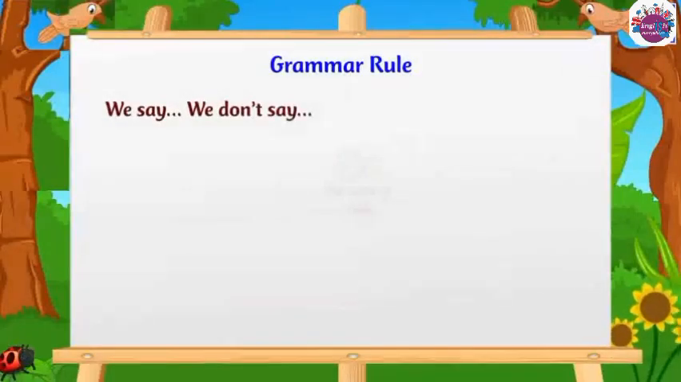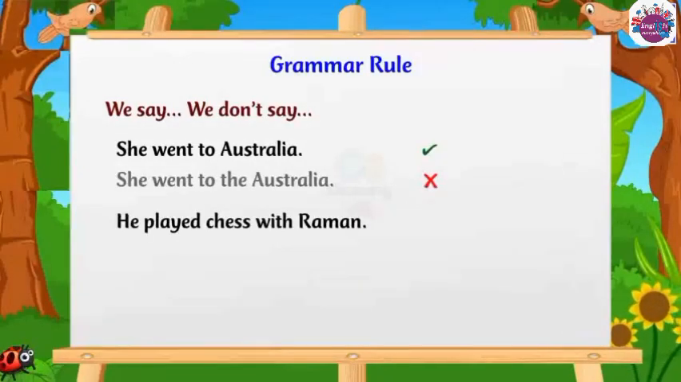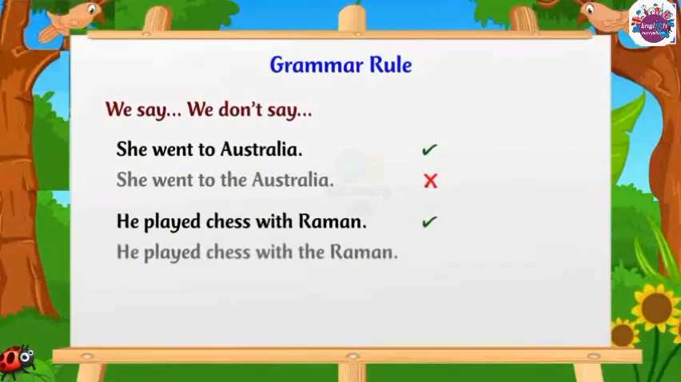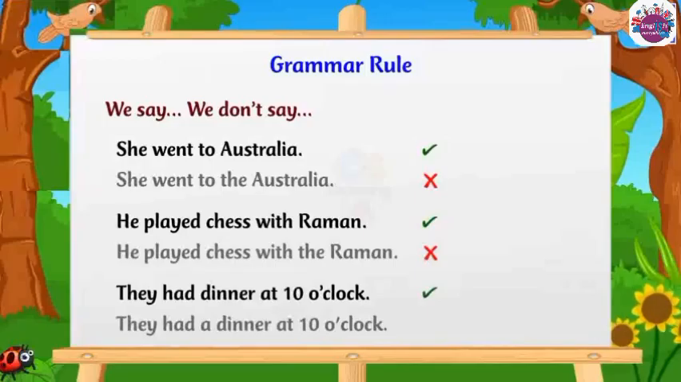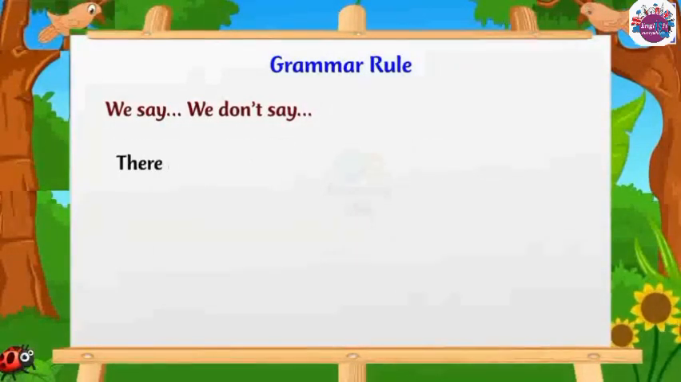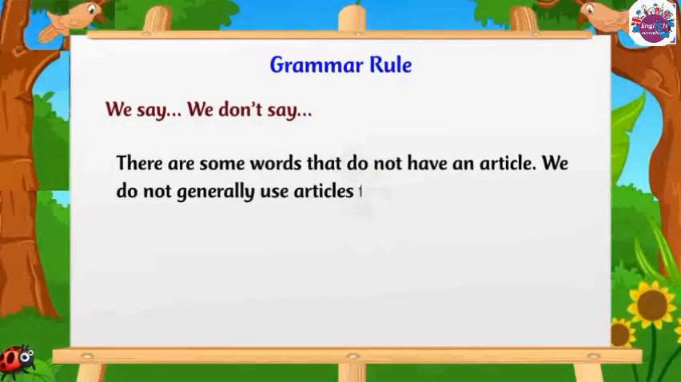We say, we don't say. She went to Australia. Not, she went to the Australia. He played chess with Raman. Not, he played chess with the Raman. They had dinner at 10 o'clock. Not, they had a dinner at 10 o'clock. There are some words that do not have an article. We do not generally use articles for countries, people or meals.